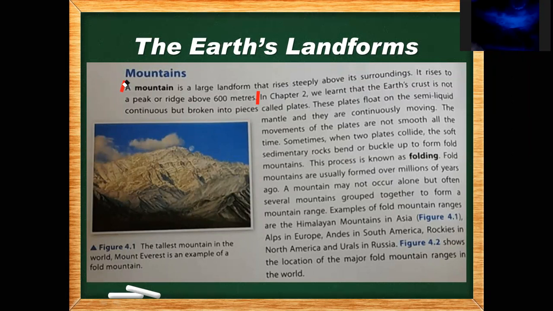A mountain is a large landform that rises steeply above its surroundings. It rises to a peak or ridge above 600 meters.